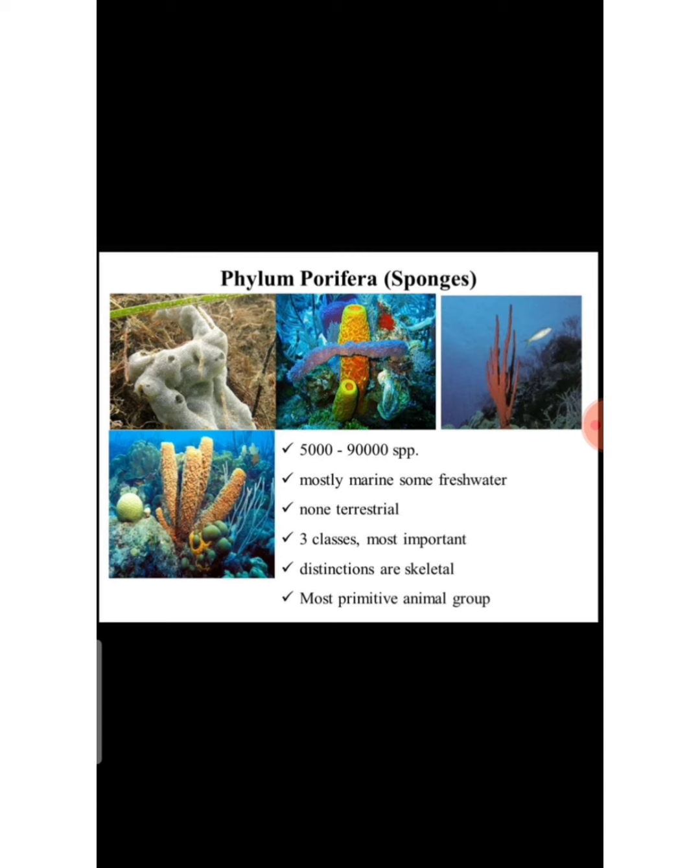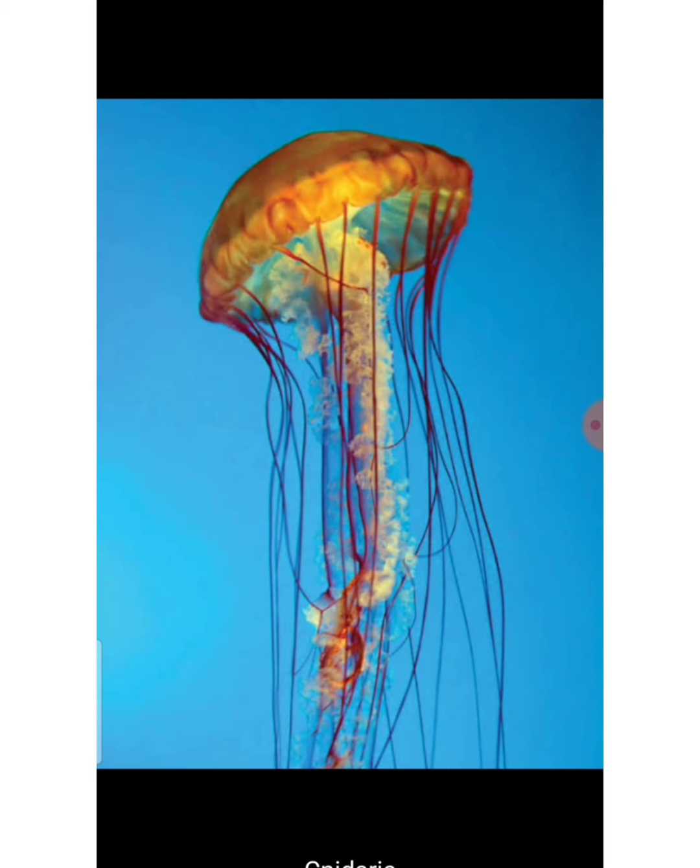Next we need to see about Cnidaria. The other name for Cnidaria is phylum Coelenterata. Coelenterates are aquatic organisms, mostly marine, and some are freshwater. These are the Cnidaria. Jellyfish, yes. They are multicellular, radially symmetrical animals with tissue grade of organization. The phylum Porifera exhibits cellular grade of organization. Now the Cnidaria moves on to the next level, that is tissue grade of organization.